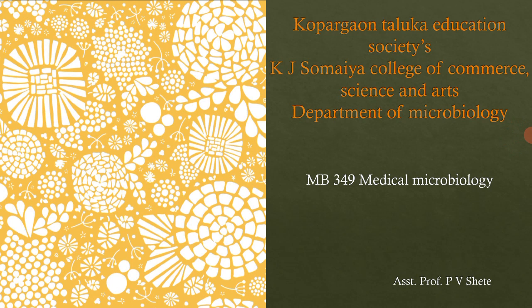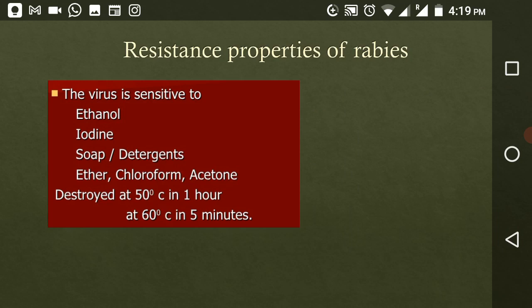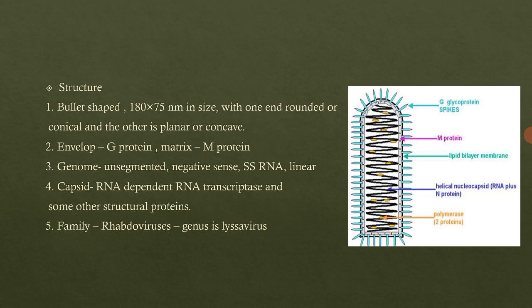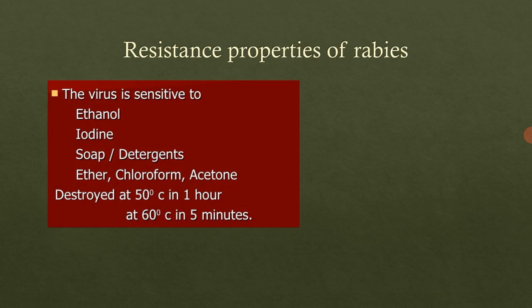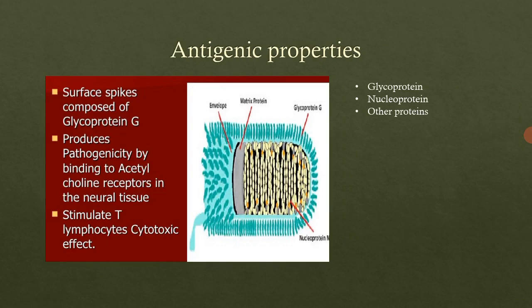In the last online lecture, we started the study of rhabdovirus, that is the rabies virus, right? In this online lecture, we will study the next part. We have reached the structure, then the resistant properties and the antigenic properties.